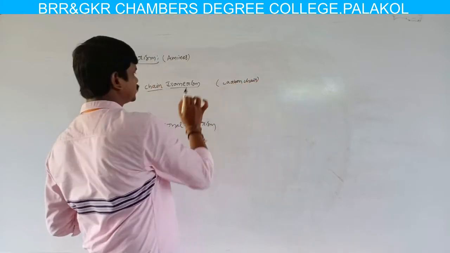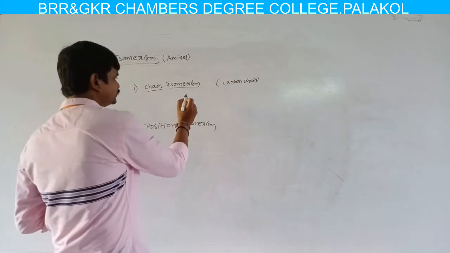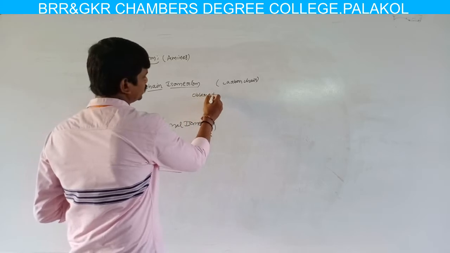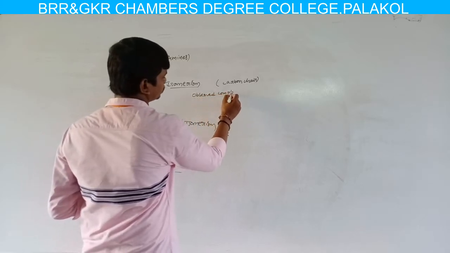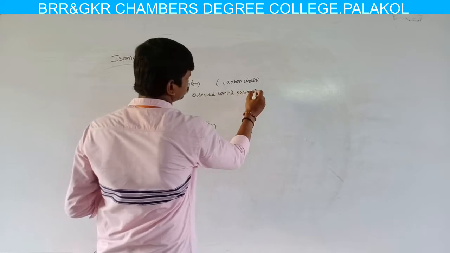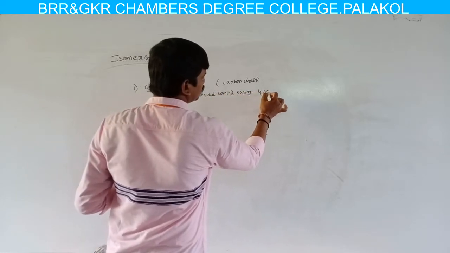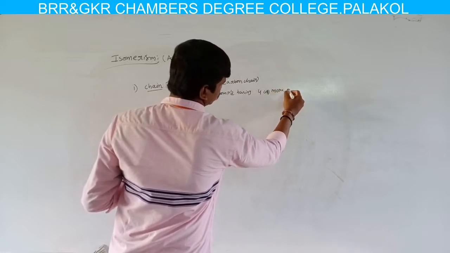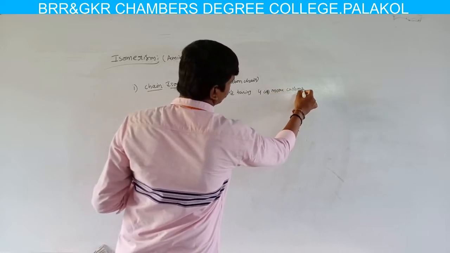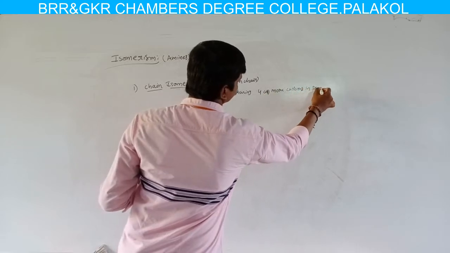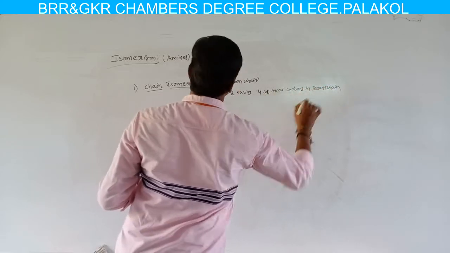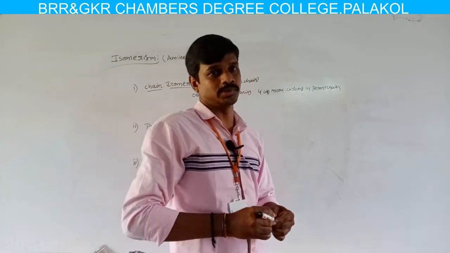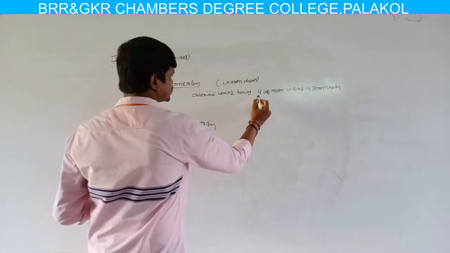This type of isomerism is only observed in compounds having 4 or more carbons in the parent chain. Otherwise we do not observe chain isomerism. So it requires a minimum of 4 carbons.